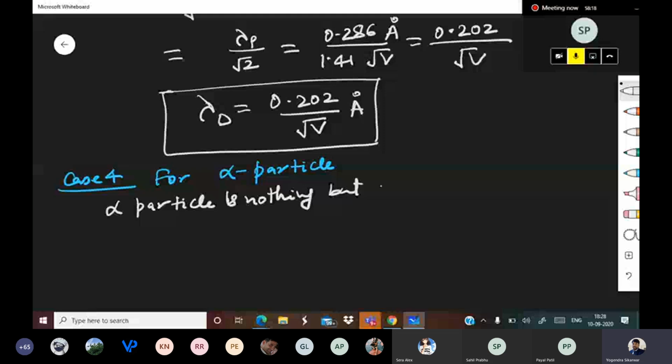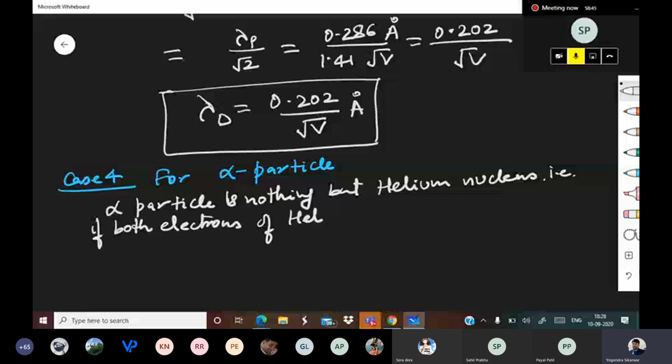What does it mean? That means if you remove both electrons from helium, you will get alpha particle. That is, if both electrons of helium are removed, then we get alpha particle.